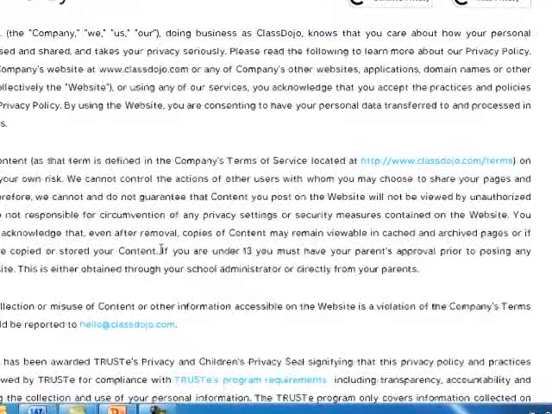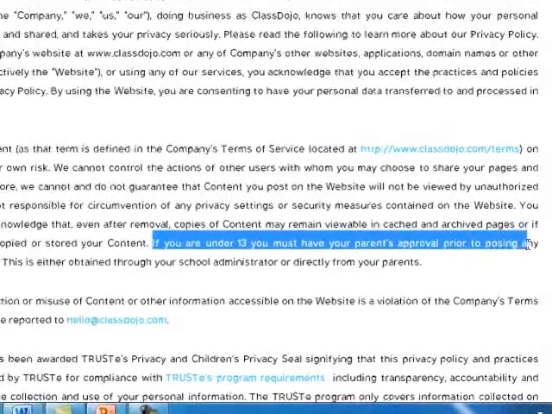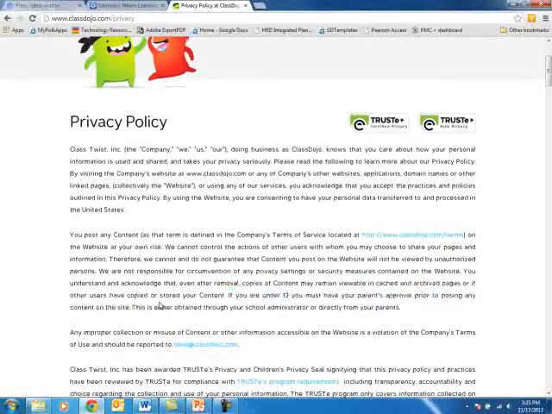Notice here, it states if you are under 13, you must have your parents' approval prior to posting any content on this site. I stated earlier that our district uses Google Apps. Currently, in order for students to use Google Apps, every student K through 12 must bring in a permission slip before they can use Google Apps. That was Class Dojo that we just checked.